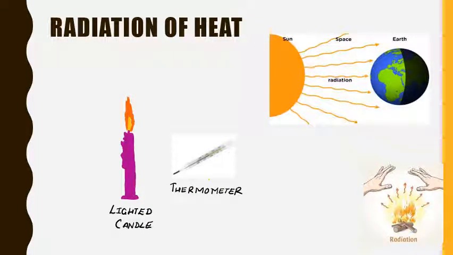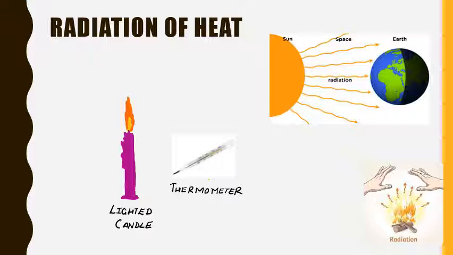Radiation of heat. It is the transfer of heat in the form of waves from one body to another through a vacuum or a medium. This is radiation. Now you must be thinking, what is vacuum? Vacuum is a space that is totally empty without any matter. We have seen that conduction and convection, both of them need a medium through which the heat can be transferred, whereas radiation does not require any medium for heat transfer.